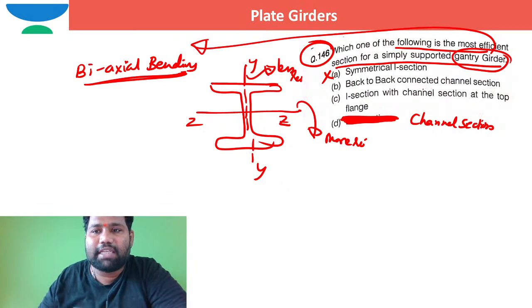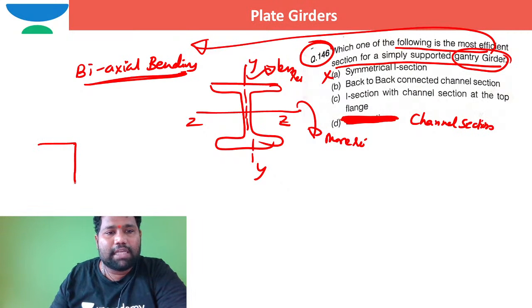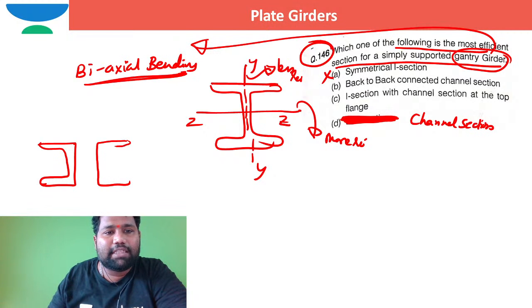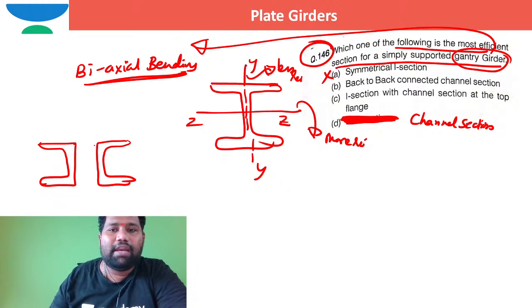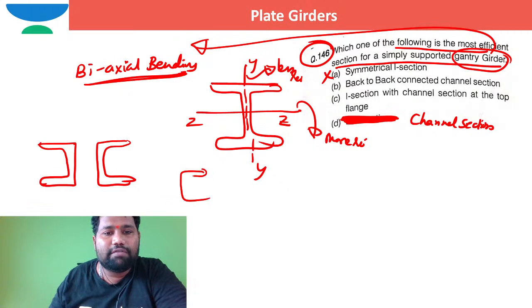Back to back connected channel sections. When these channel sections are connected back to back, the problem is that these two channel sections are kept back to back. This is not the case when these two channels are kept front to front.